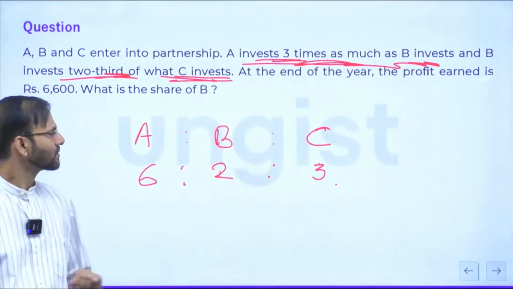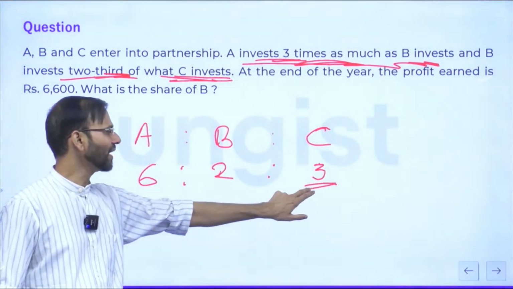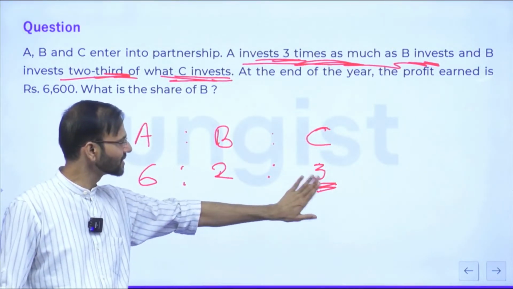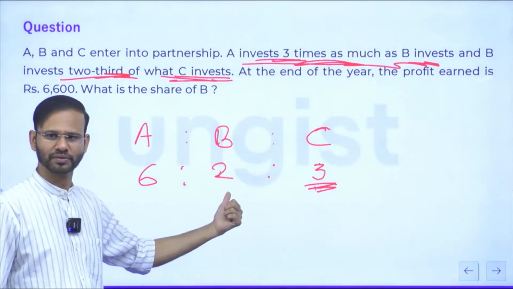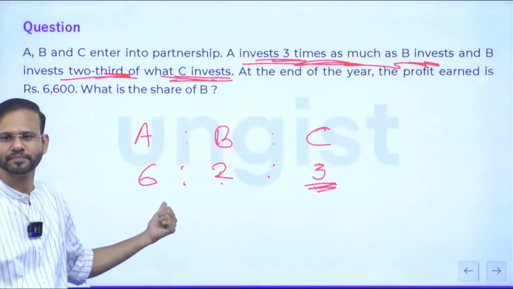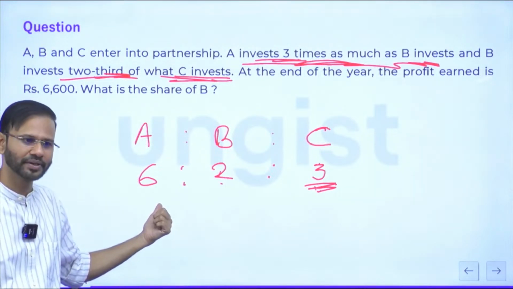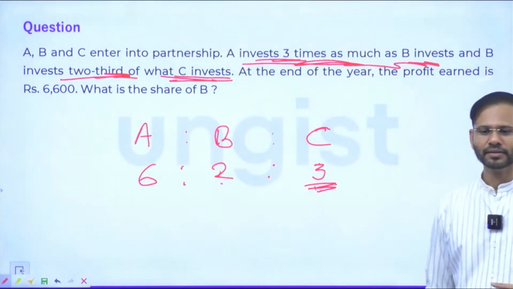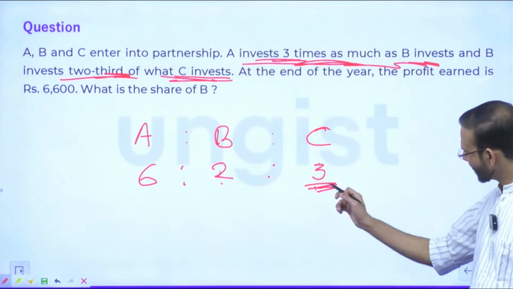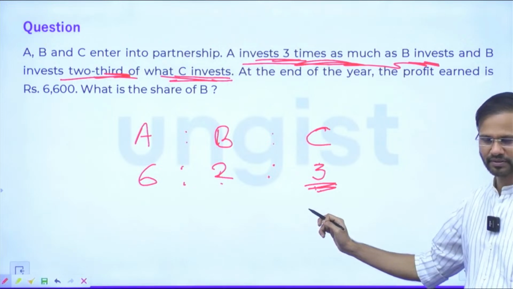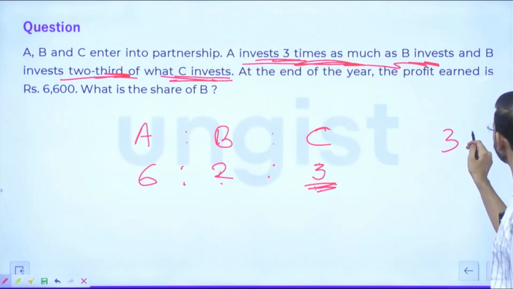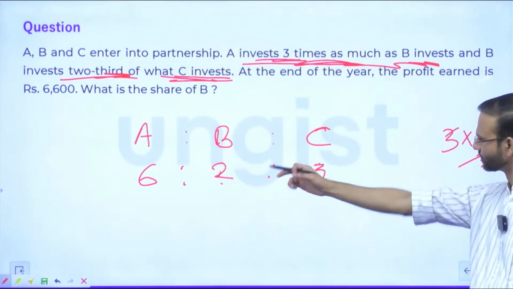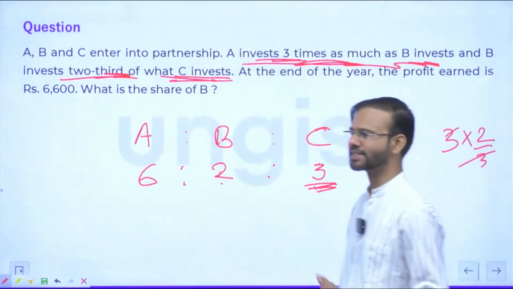So please assume C as 3. Why? Because you need to find 2/3 of this value. So if I assume this as 3, 2/3 of this will be 2 and thrice of this will be 6. Correct? If it was, let's say, 2/7, then you would take this as 7. 2/3 of this value will be 2. Correct? Done? Guys, any other doubt?